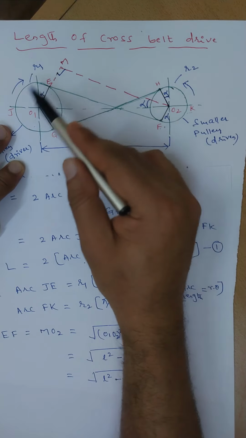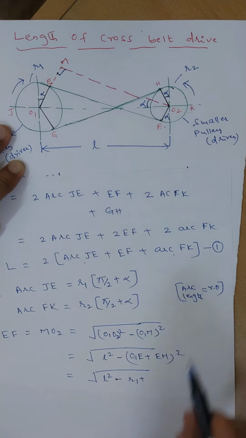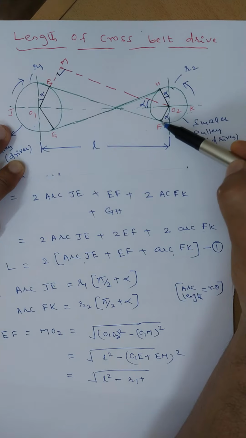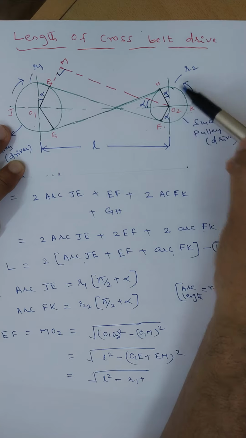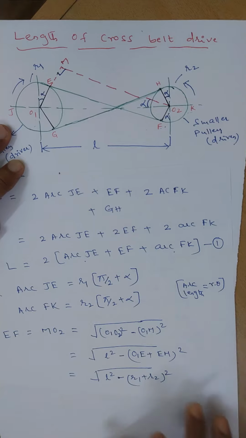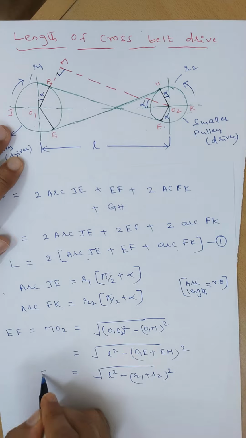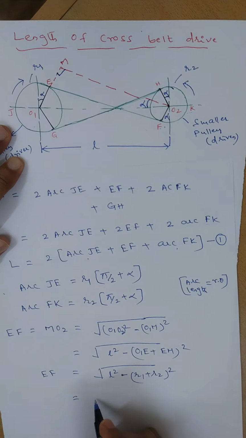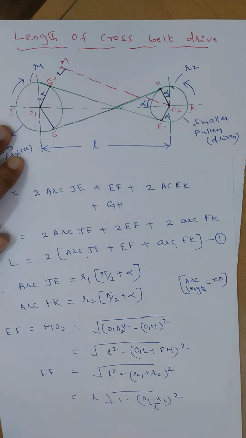O1E is R1, the radius of the bigger pulley, plus EM is nothing but O2F, both are parallel here, same distance, that will be equal to R2, that is R2 whole square. Okay, next, this is EF. Again simplify, take L outside here, that is 1 minus R1 plus R2 divided by L whole square.